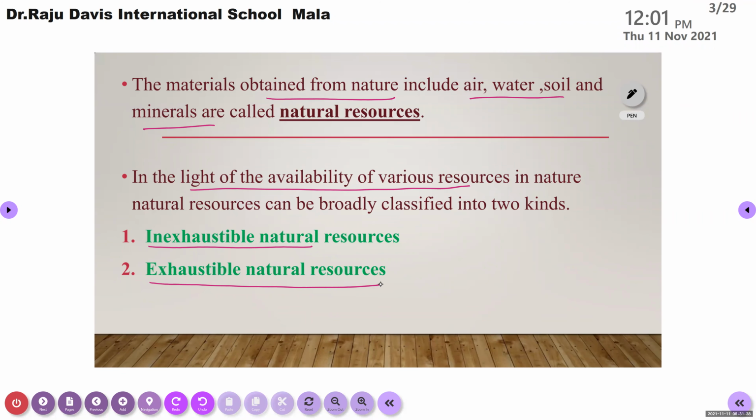One minute, don't change the slide. Pranav is asking, can you say the page number of the textbook? 56, 57. Now we are discussing 56.